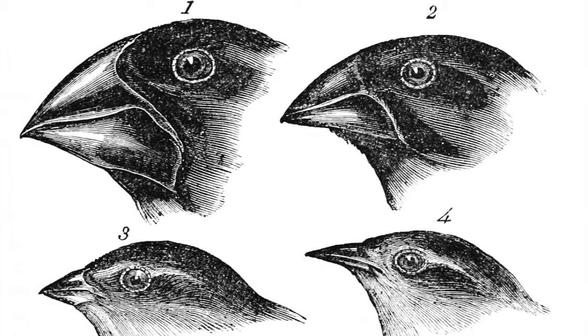Because of the now big variety in birds on the islands, some of the birds could not mate with each other and had actually created different species. And by that, Darwin had proved the theory of evolution by natural selection.